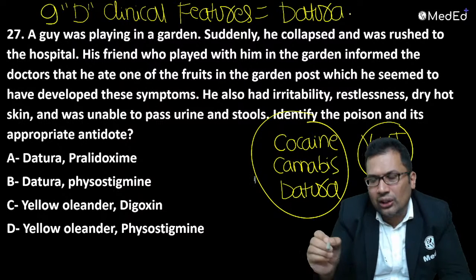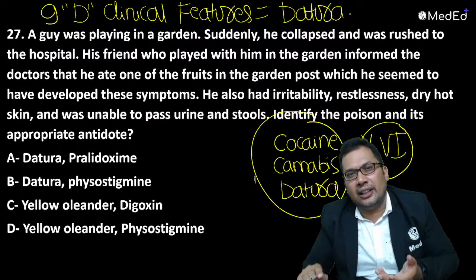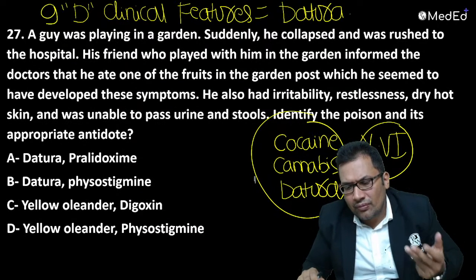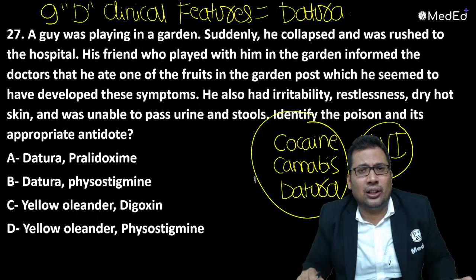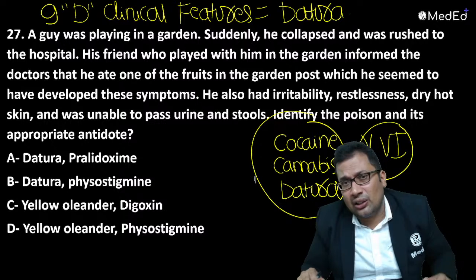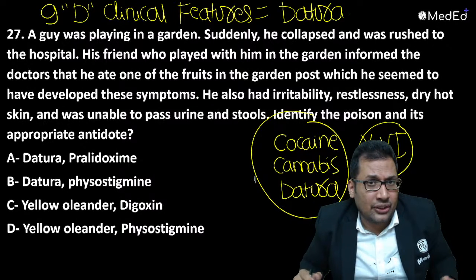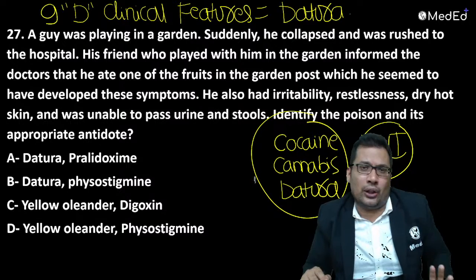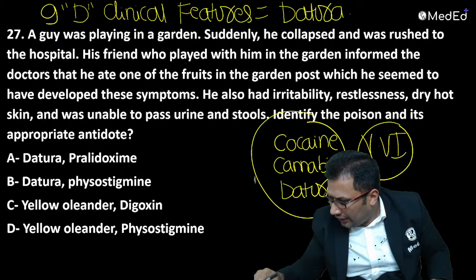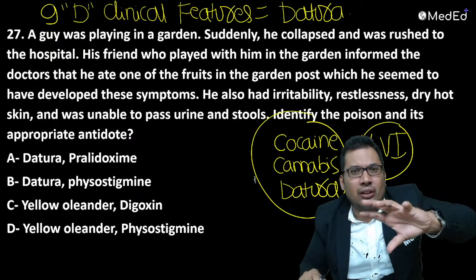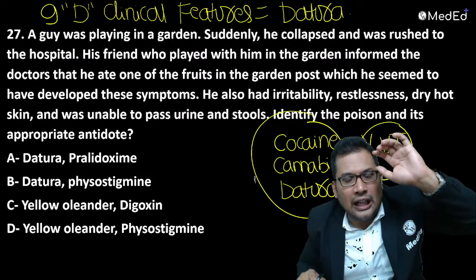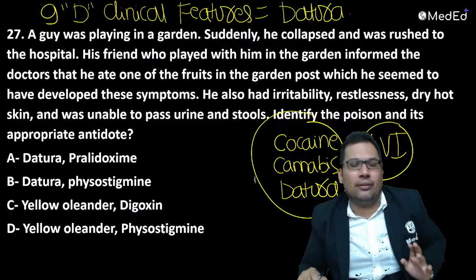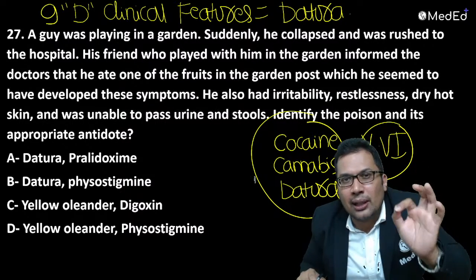What are the 9D? Dryness, dilation, dysuria, difficulty, all these D's, death also, muttering delirium that can be seen, carpologia that can be seen. All these go in favor of datura. Datura consists of hyoscine, hyoscyamine, atropine.